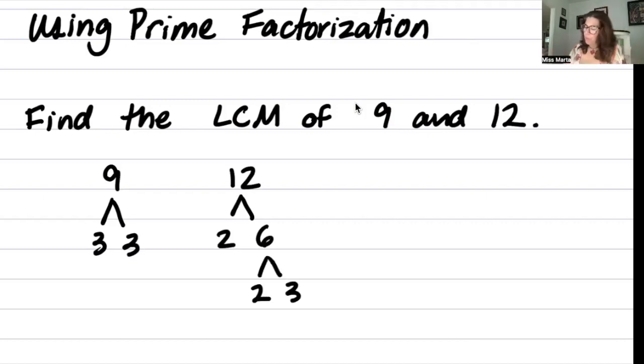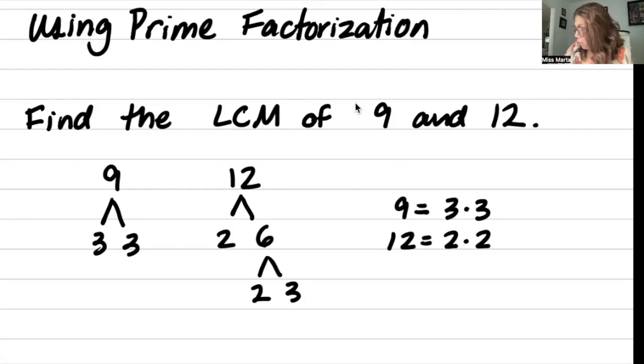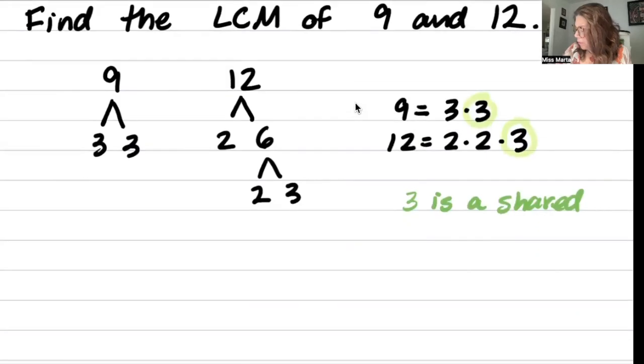So 9 equals 3 times 3, and 12 equals 2 times 2 times 3. If you notice, let me write it here with my green, 3 is a shared prime factor.